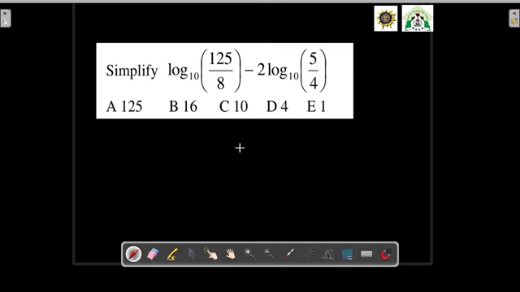So let's quickly solve this problem we have here. The mathematics question is repeated from a previous examination. I found this question and I'd love to solve it here.